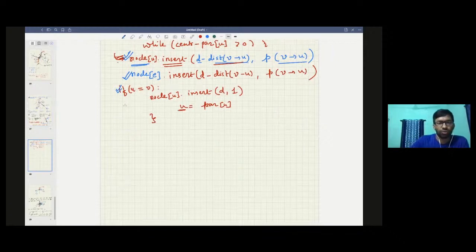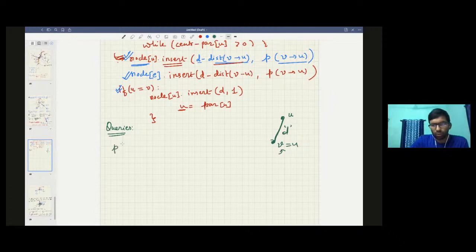To answer the queries, if you are at particular node u and the original query has happened with v, and if this distance is d, then to answer this query, this will be how much?